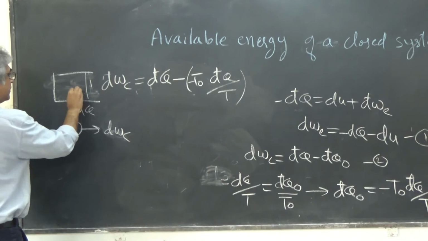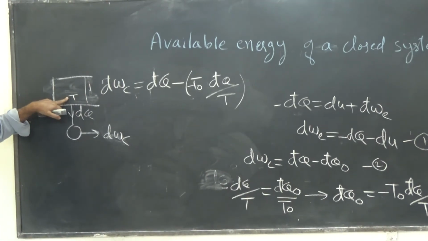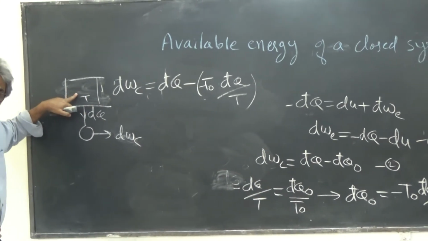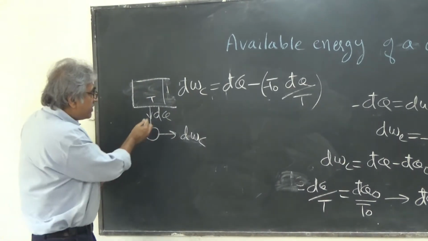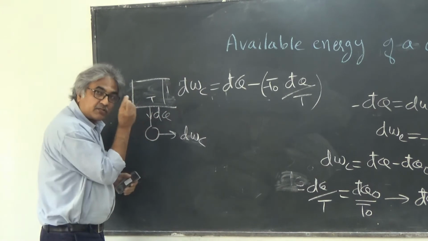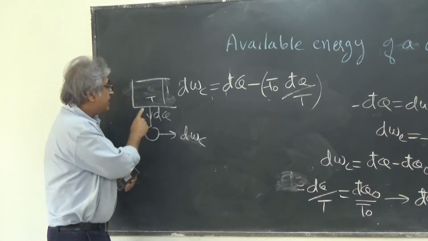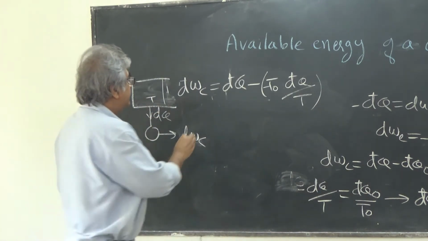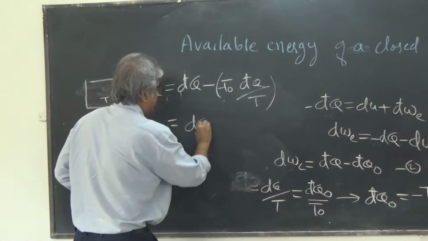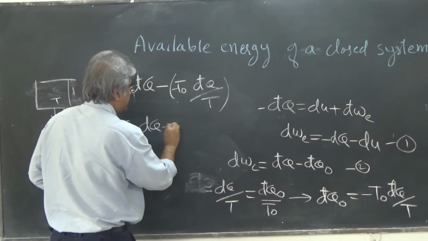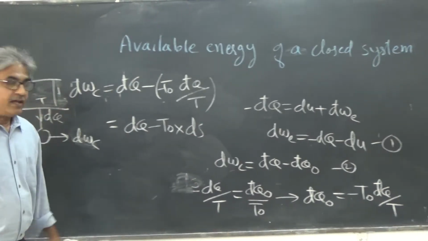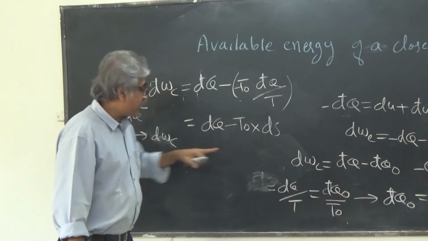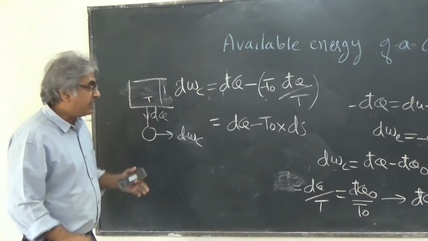So dQ by T is dS, the entropy change of the system during this small heat transfer dQ. Please note dQ by T is dS.